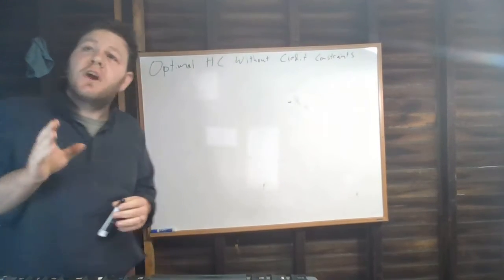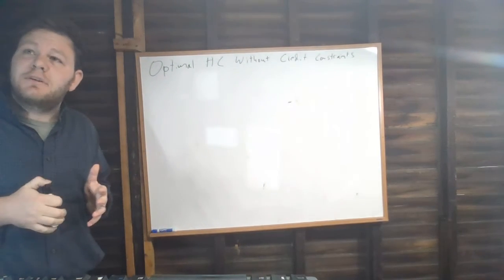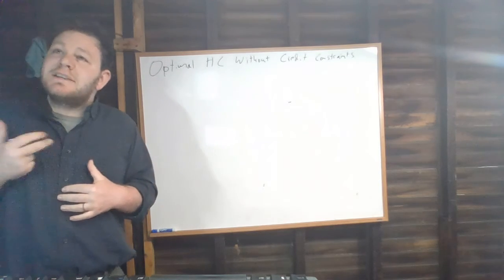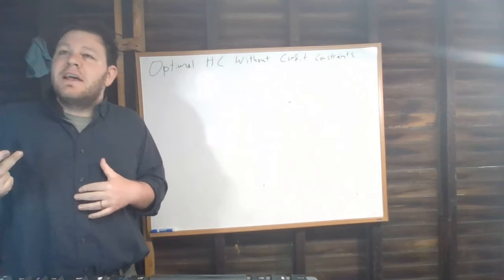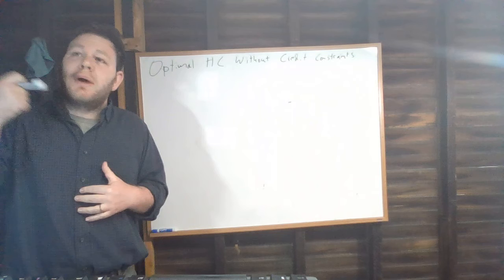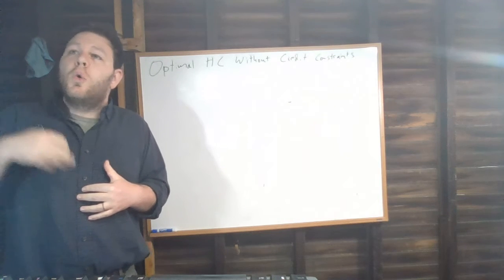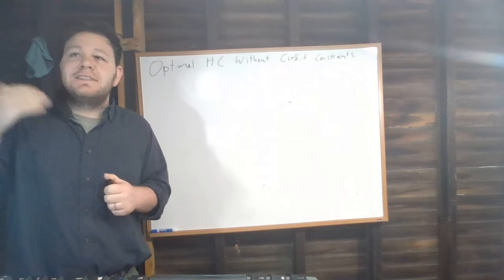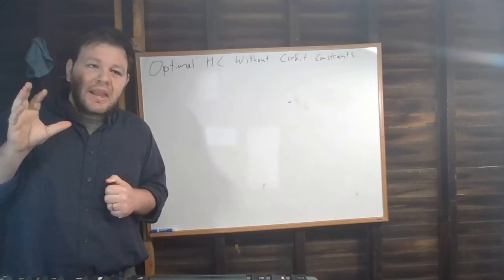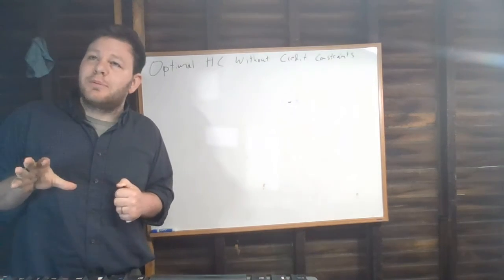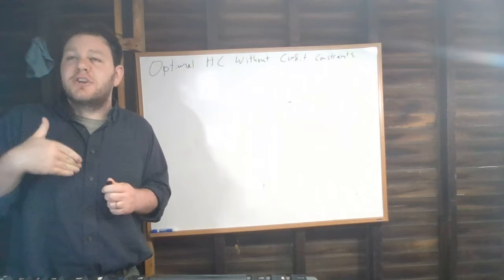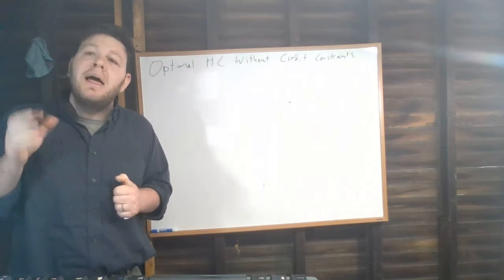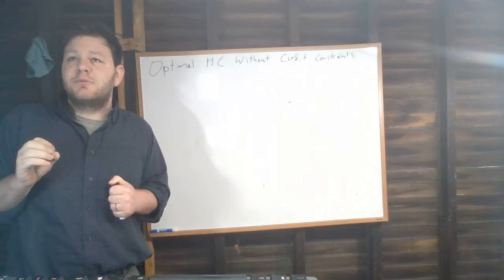Okay, so I'd like to start by thinking about the optimal human capital decision of a person who doesn't face any credit constraints. That is, who's able to borrow money from their future earnings or save money from their current earnings at an interest rate set by the market. And in order to simplify this problem, and to simplify our discussion of human capital investment in general, I'm going to make a couple of simplifying assumptions.